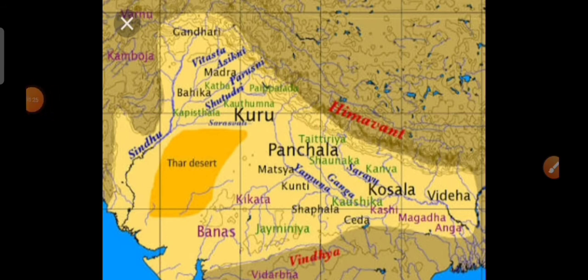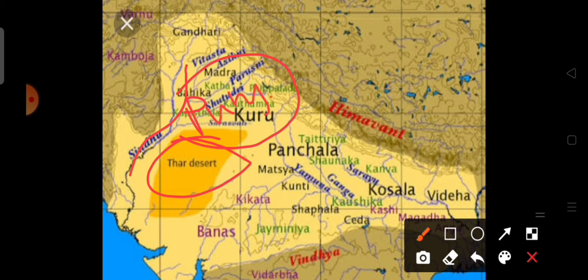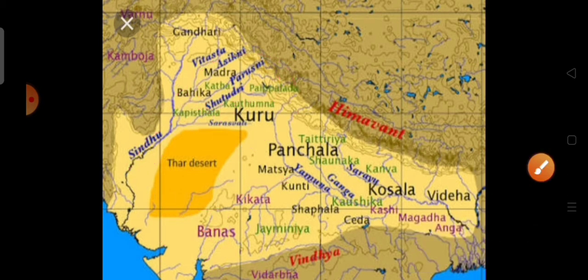In this picture we see the Indus river, located to the western part of the Thar Desert. This is the Thar Desert, and to the north and northwest is the Punjab plain. The Aravalli range is located to the southeast of the desert, and to the south is located the Rann of Kutch.